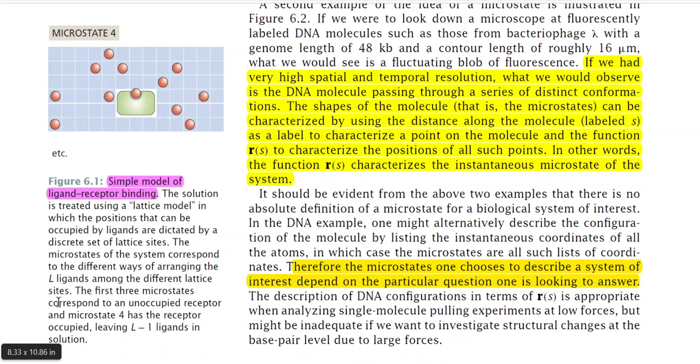So we have described that there may be different types of arrangement. In the figure some of the arrangements are shown, but in practice there will be many such arrangements. So all these arrangements will denote different microstates. The first three microstates correspond to an unoccupied receptor.